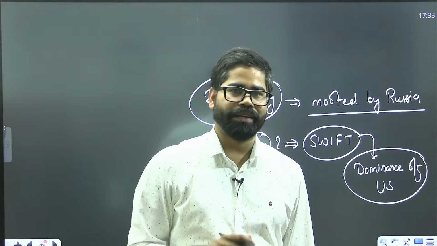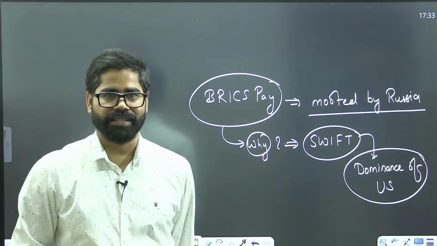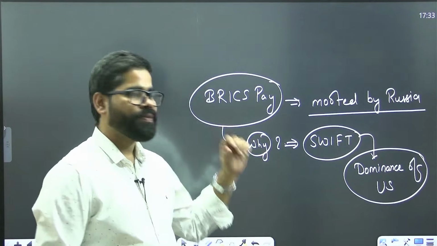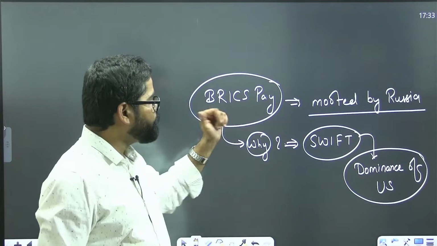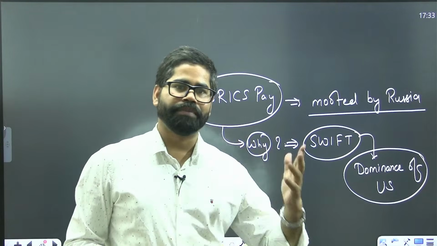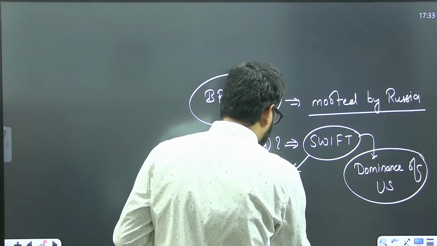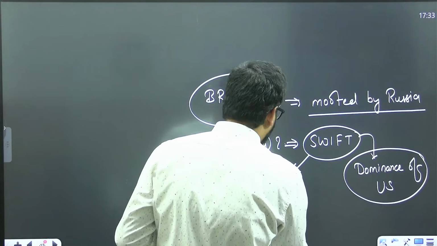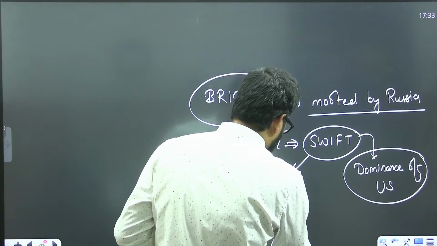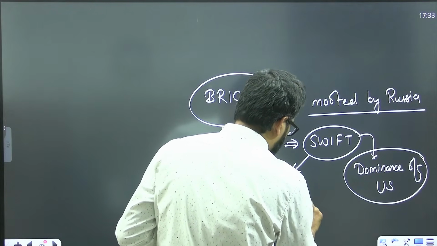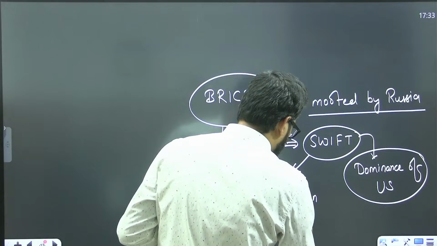So that is one of the challenges. That's why this BRICS Pay has been proposed. In fact, you will find that SWIFT has blocked, or banned, Russia, Iran, North Korea.